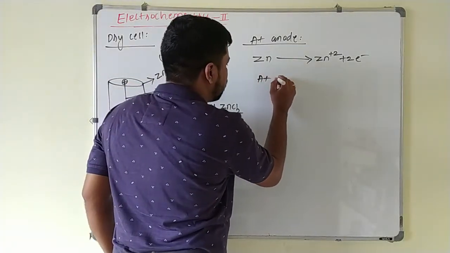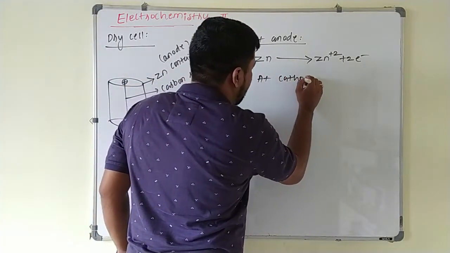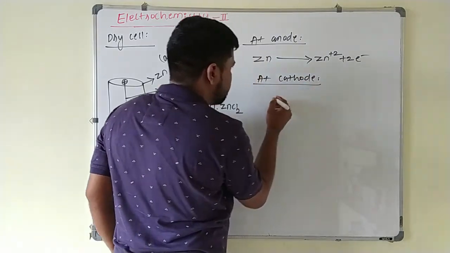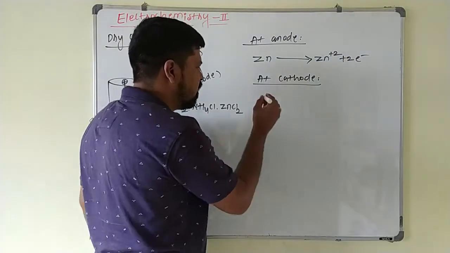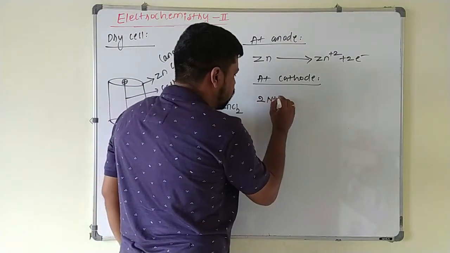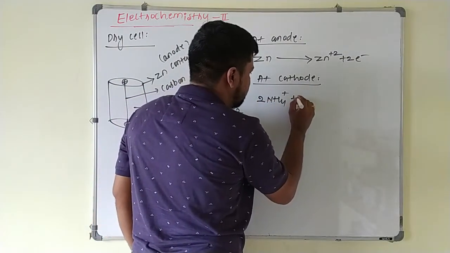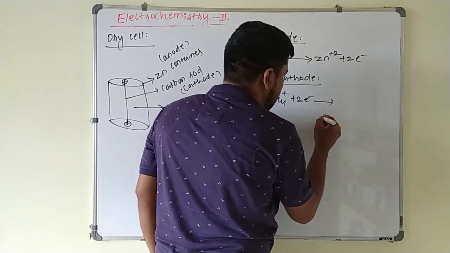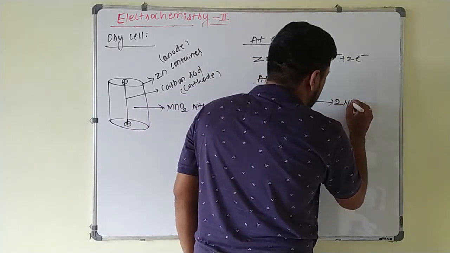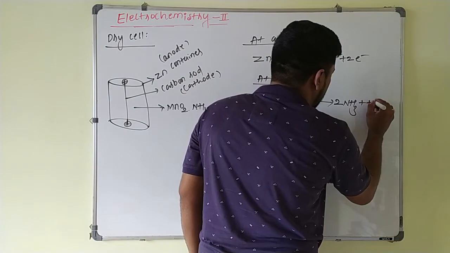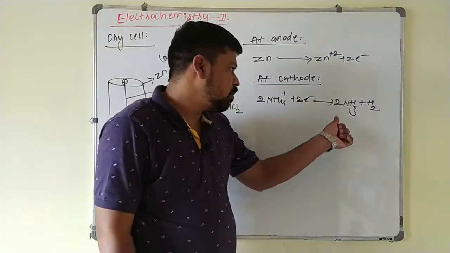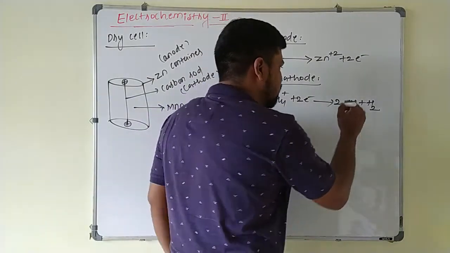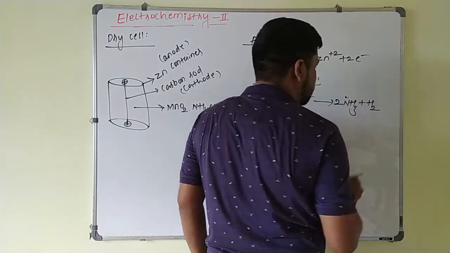At cathode, ammonium ion undergoes reduction, that is these 2 electrons are gained by the ammonium ion that is present in the paste, that is 2 NH4+, they will gain 2 electrons, so that there is a liberation of 2 moles of ammonia and hydrogen gas. Now this ammonia is a Lewis base because there is a presence of lone pair of electrons on the ammonia.